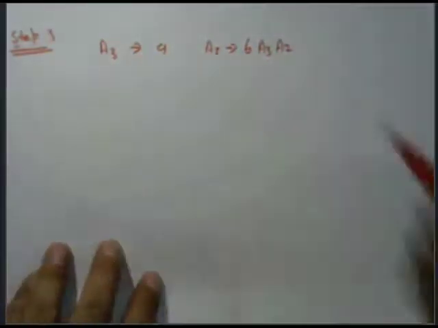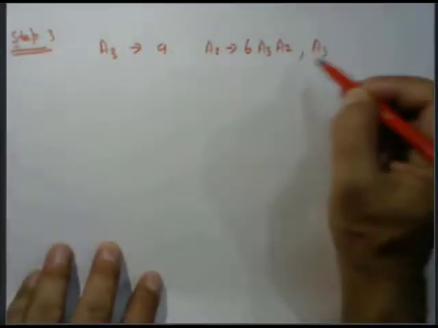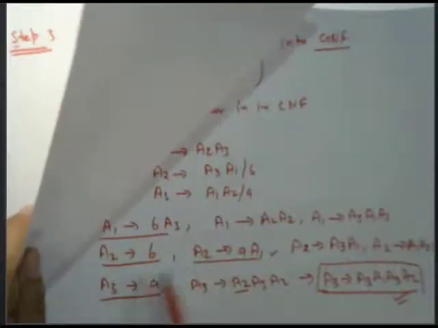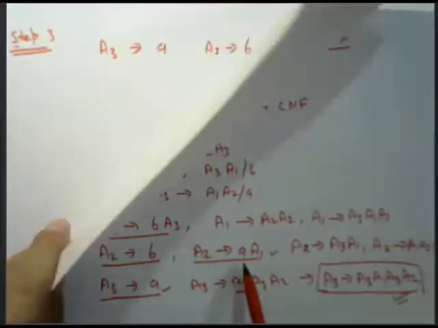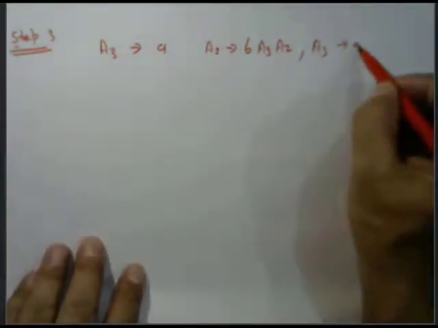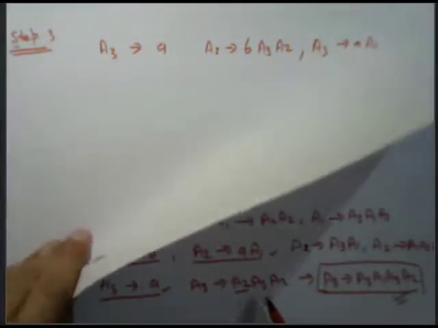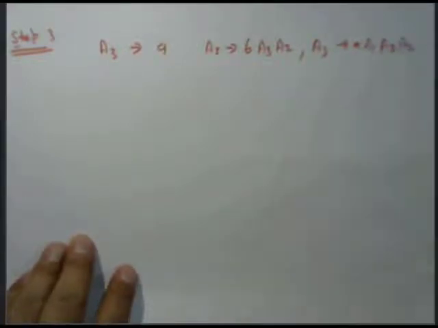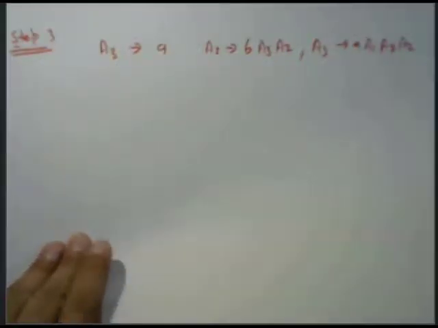Then you can get the value of A3 again. A3 is the value of A1, then A3 A2, and then this will be the whole production of A3